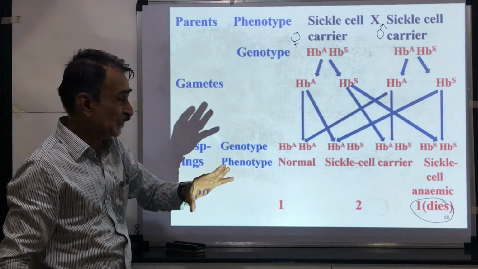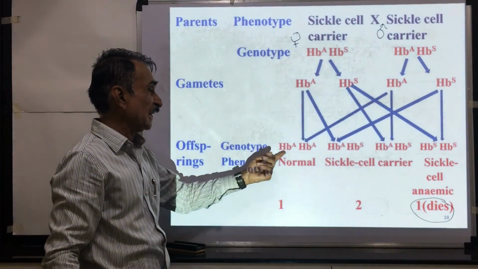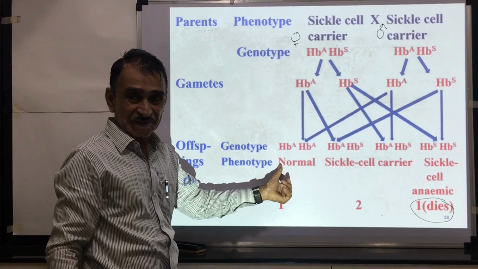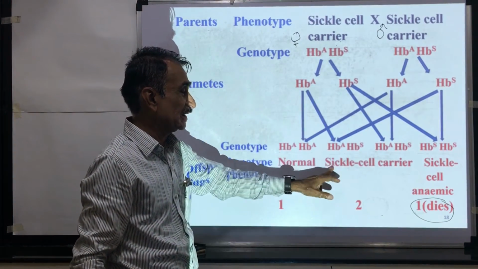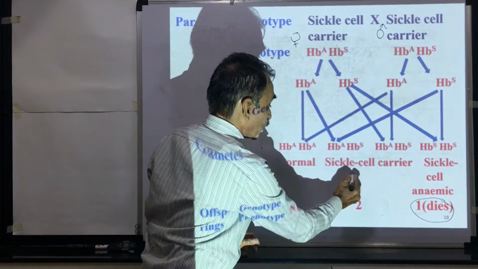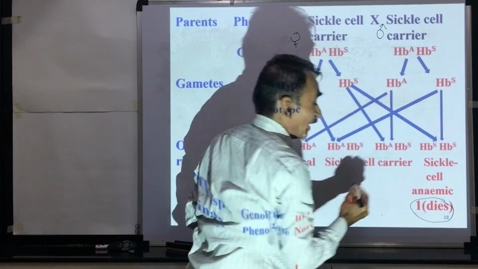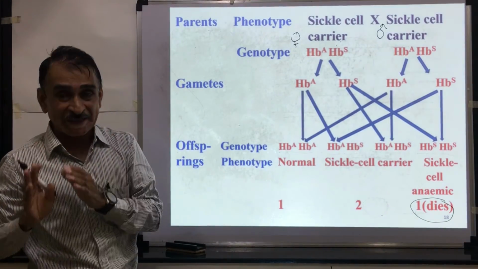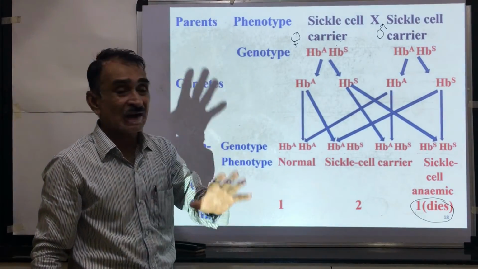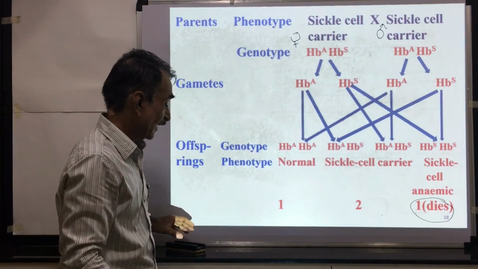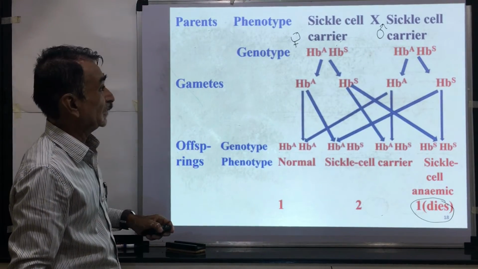After the union of these gametes, 4 organisms are produced. Out of these, one is HbA, HbA, that's why this is normal. In the heterozygous condition, HbA and HbS, these are sickle cell carriers, two organisms. HbS and HbS is homozygous recessive, and in this condition the organism dies. And that's why a 1:2 ratio is produced.